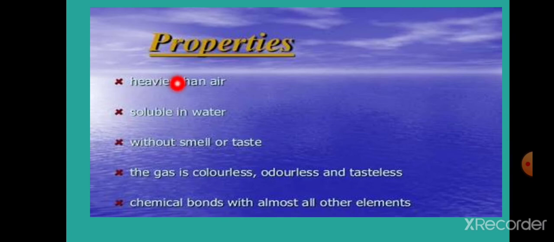Soluble in water means oxygen can dissolve in water. At that time we can say dissolved oxygen. The gas is colorless, odorless and tasteless, and it has the capacity to form chemical bonds with almost all other elements.